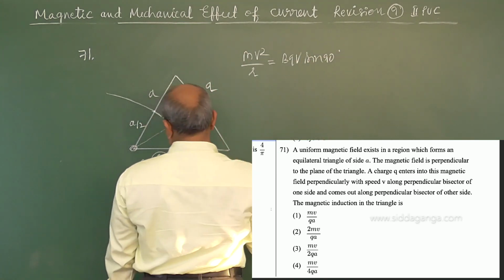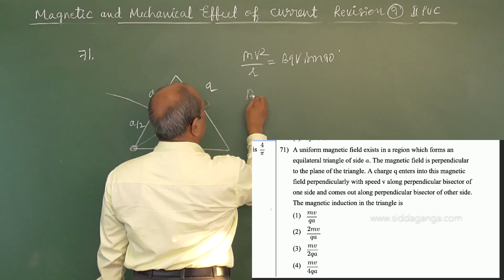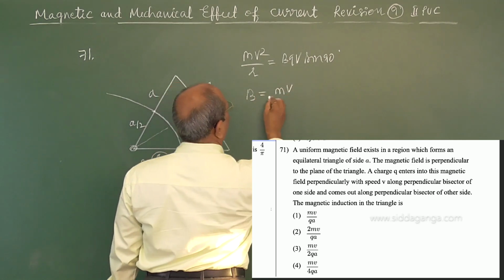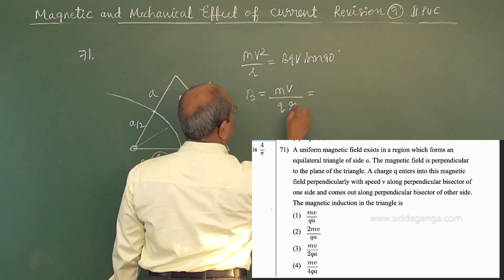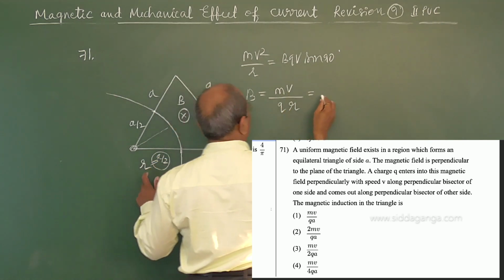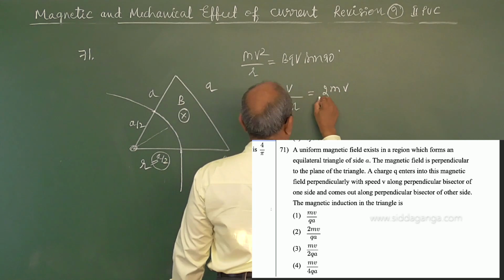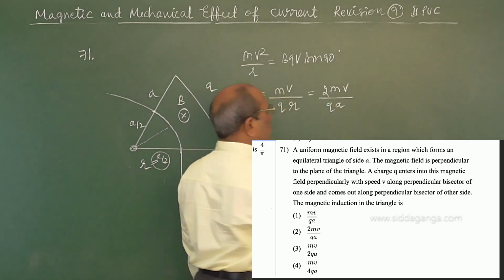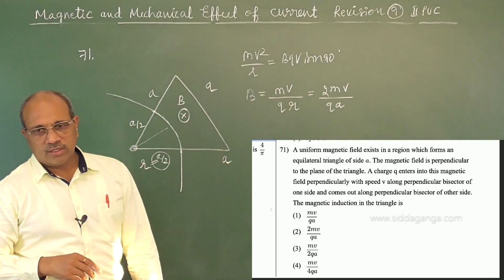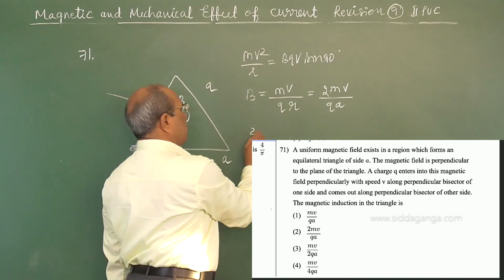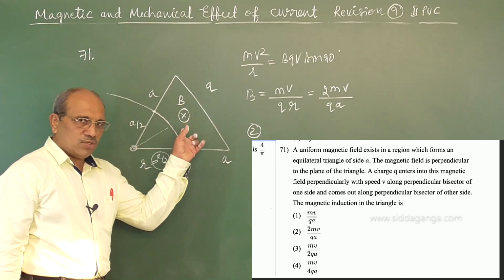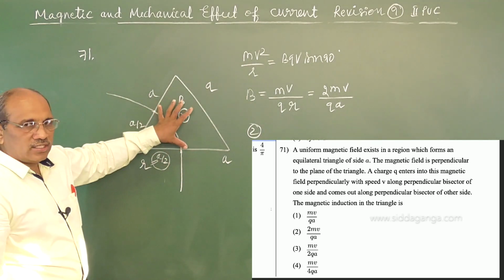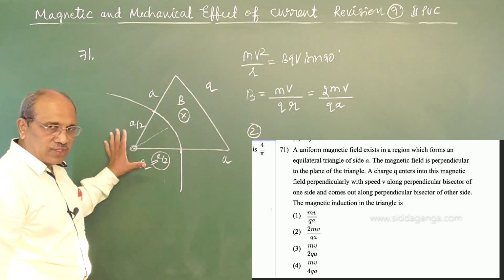So B is equal to mv upon qr. R is a by 2, so B is mv divided by q into a by 2, that is 2 mv by qa, option number 2. I hope you understood. The field is acting perpendicular to the board. The triangle, imaginatively placed, is in the plane of the board.